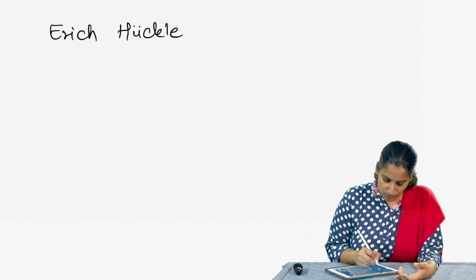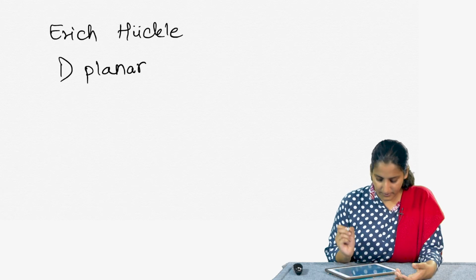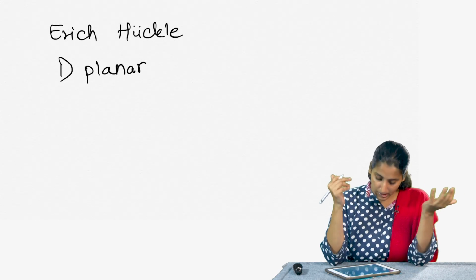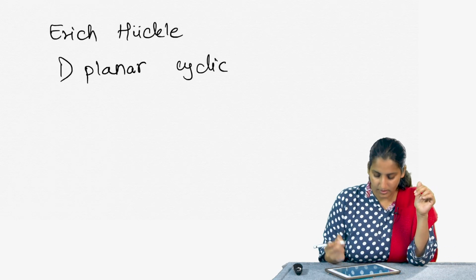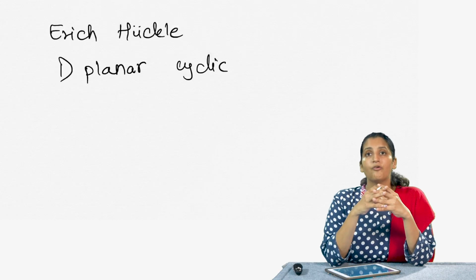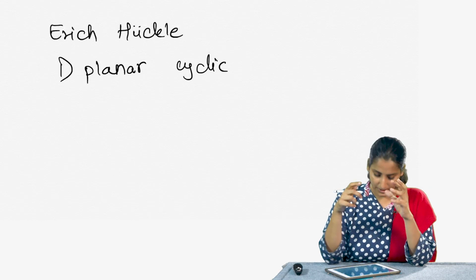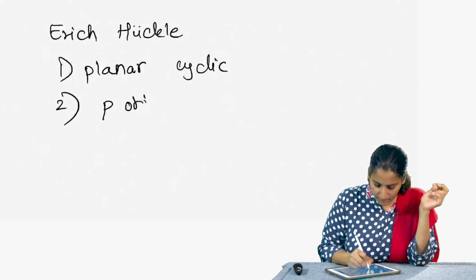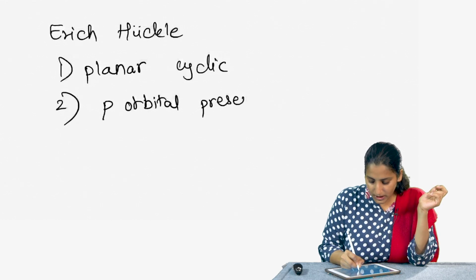The first rule is that the molecule should be planar. Okay. So, it is a cyclic molecule, and it should be a planar molecule for it to be aromatic in nature, for it to have that extra stability. The second rule is there should be a p orbital present on each atom.